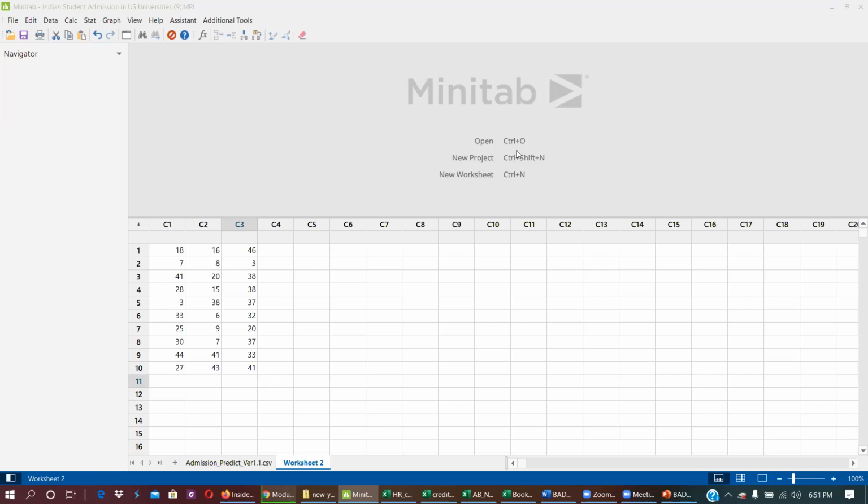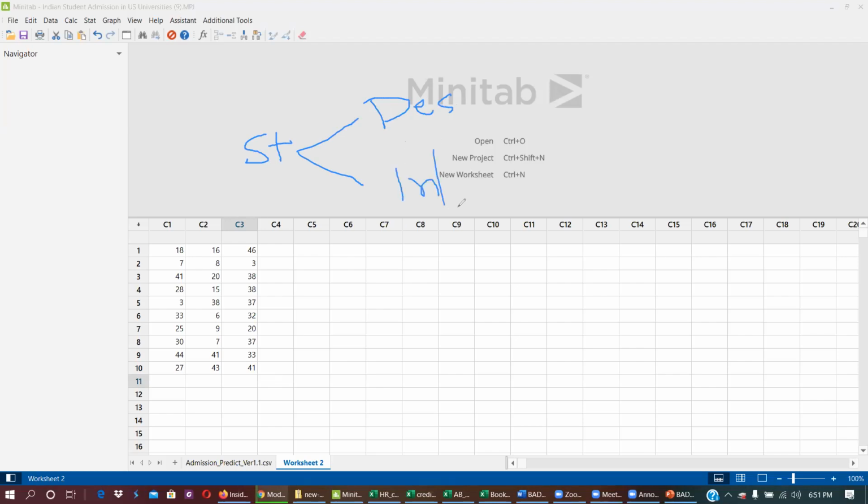There are two types of statistics: one is descriptive and one is inferential. In inferential statistics, you take a sample, and there are sampling methods for how you take the sample.